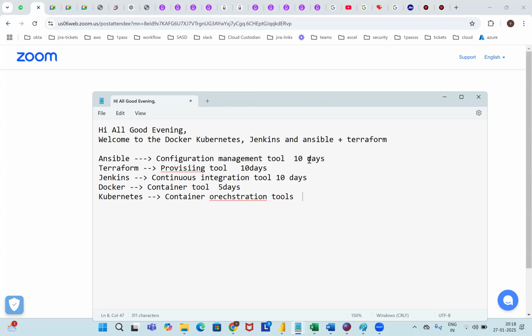Ansible will take 8 days, and 8 days for Terraform too. Docker is 5 days, which is more than enough, and Kubernetes I can spend 14 days on. This is very important here.